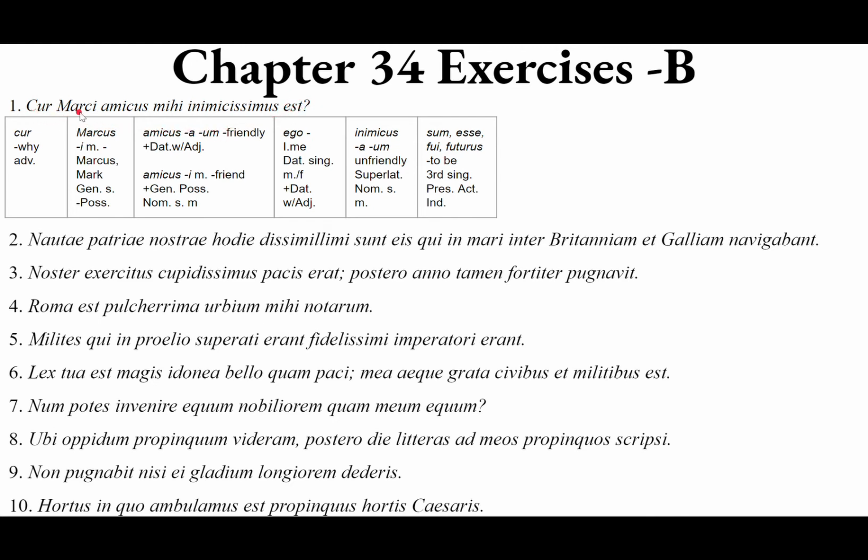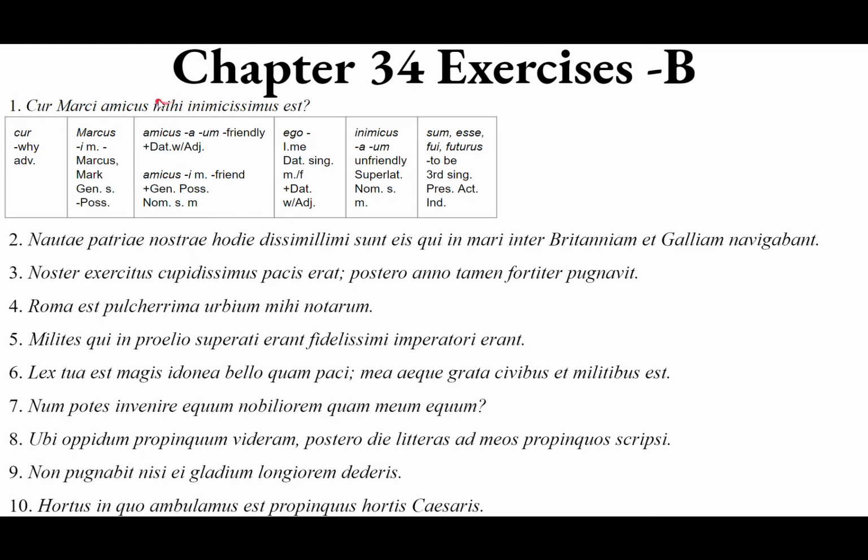Cur, why, is Mark's friend. So we have a subject, nominative, a linking verb, est, and then a predicate nominative, inimicissimus, superlative, most unfriendly. Why is Mark's friend most unfriendly, very unfriendly, mihi, towards me? Mihi, in relation to me.